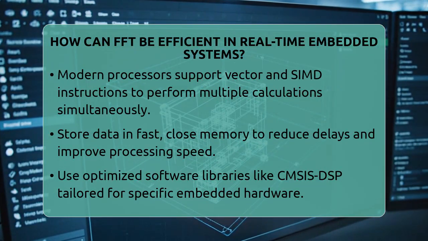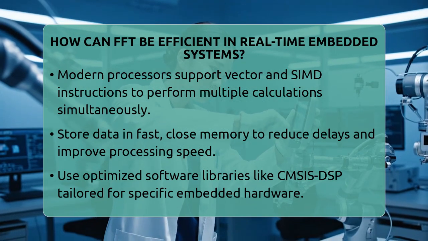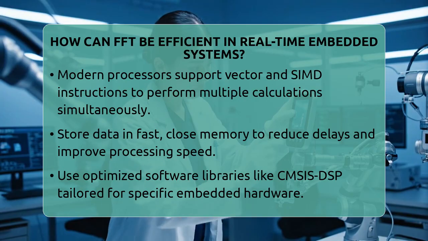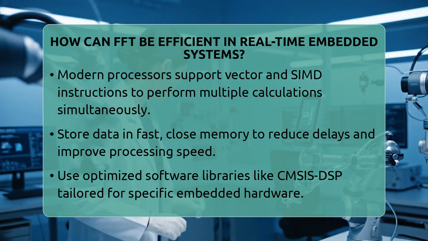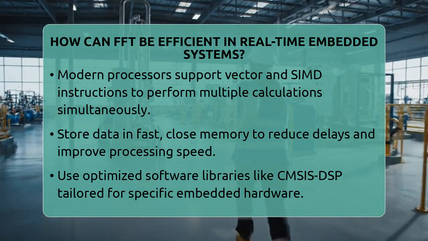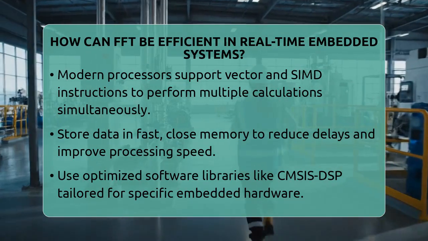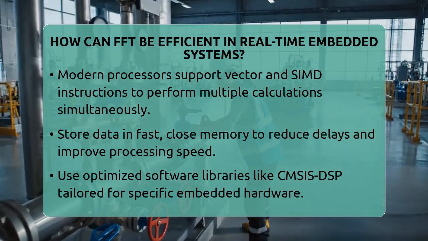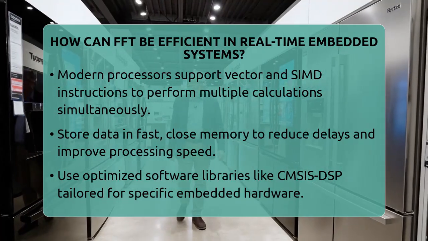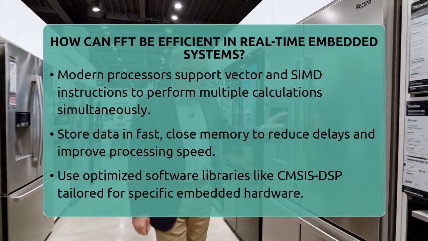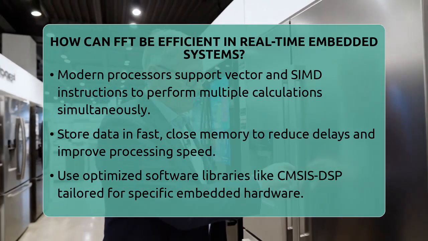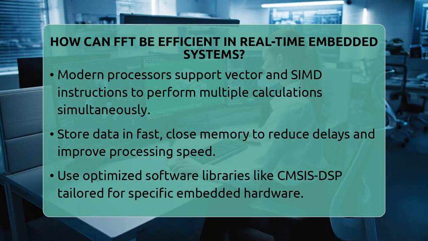Modern embedded processors often support vector processing or single instruction multiple data instructions. These allow multiple calculations at once, speeding up the FFT process. To make the most of this, data should be stored in fast memory close to the processor, reducing delays caused by slow memory. Using optimized software libraries designed for embedded systems is another key.